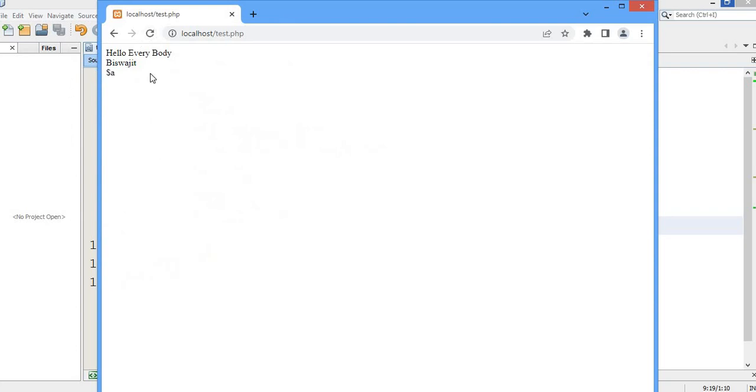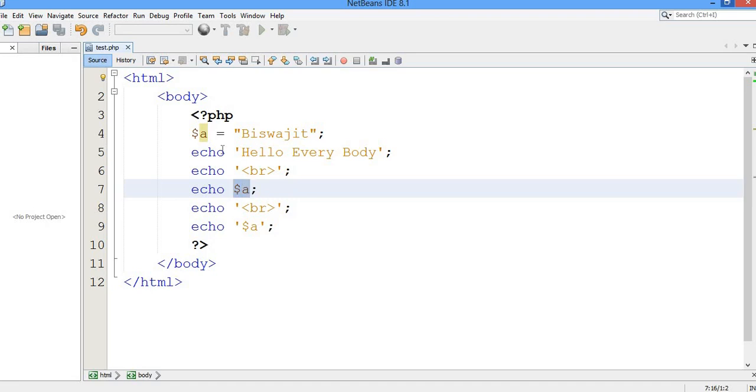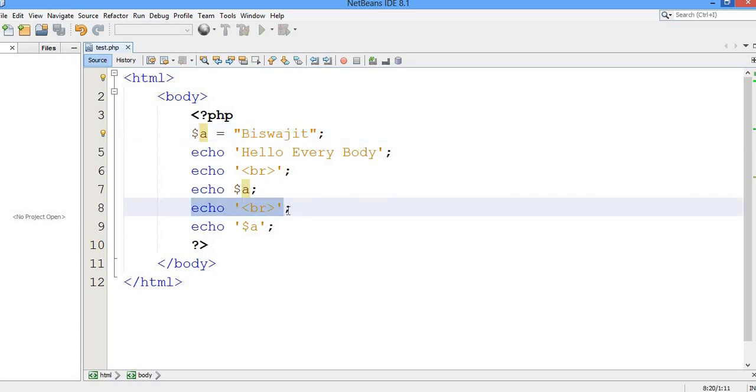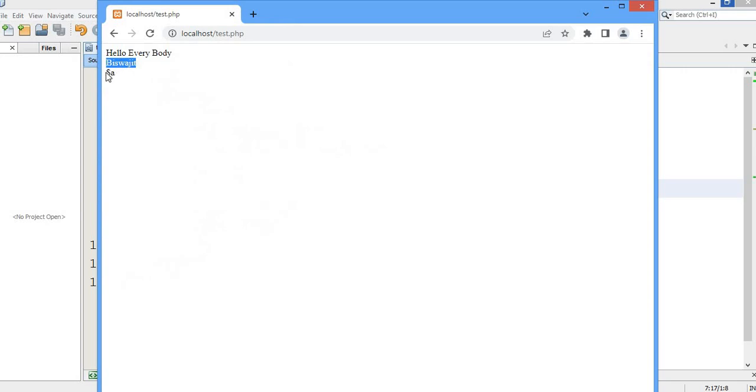Now you can see Biswajit. It is the output of this echo. I have just printed the variable. In the variable I have put the value Biswajit, that is why it has been printed here. And what is this?